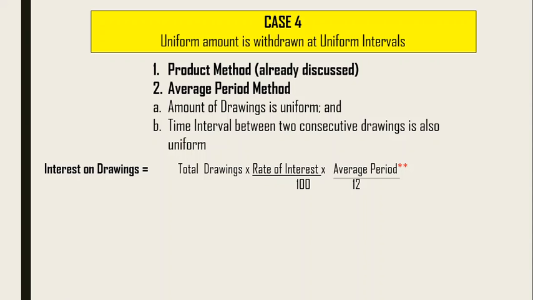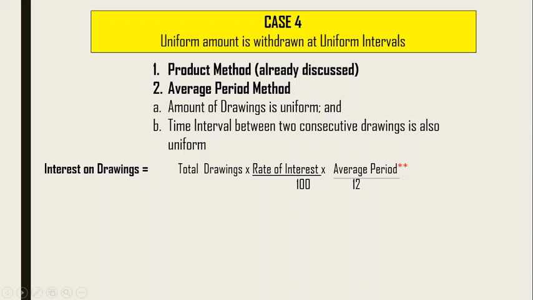But if the period of interval is the same and the drawing amount is also the same, then instead of the product method we can use the average period method. Remember students, you can use any method, it's up to you, but these formulas make it easy. Ultimately if your answer is correct you will get the marks.